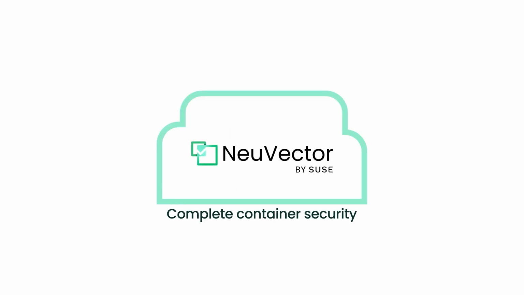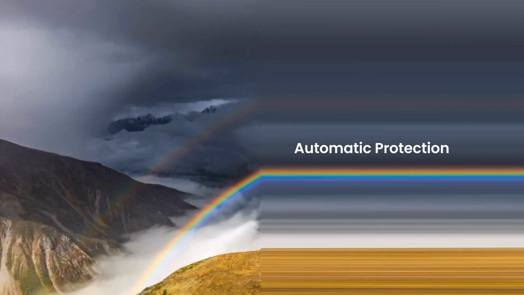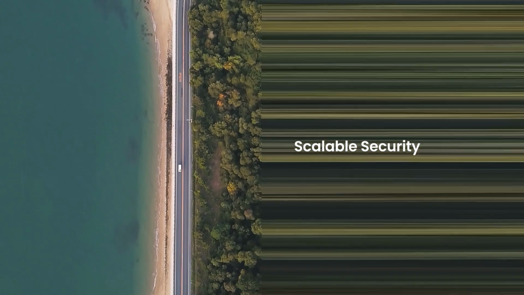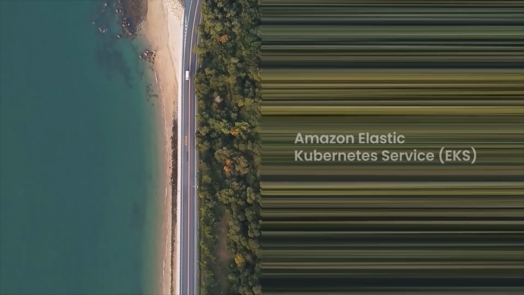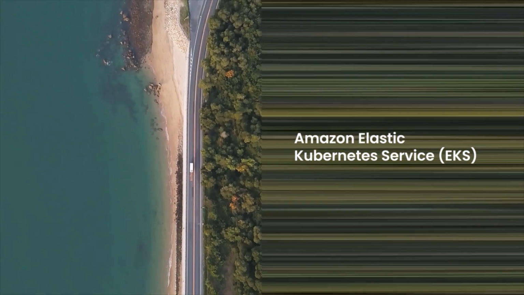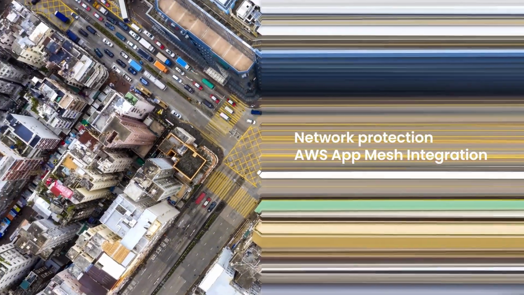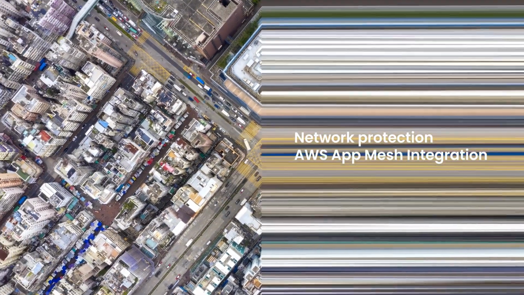NeuVector by SUSE can provide complete container security in the cloud. It instantly discovers all containers, learns application behavior, and automatically creates a security policy to protect them. As your applications scale or update, NeuVector by SUSE automatically detects container and network changes, working with EKS. Using NeuVector by SUSE to integrate with mesh deployments gives you unique network visibility and protection, even for encrypted connections.